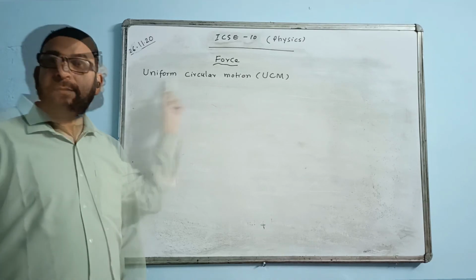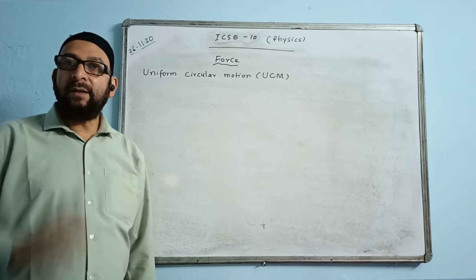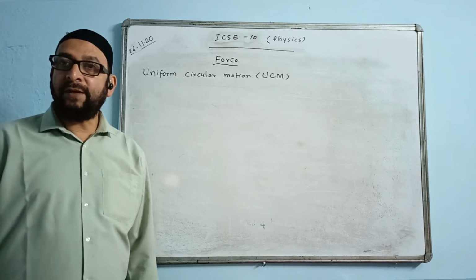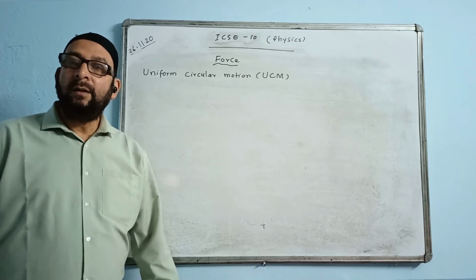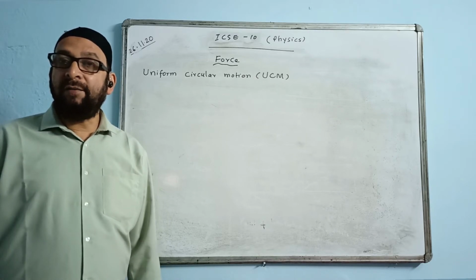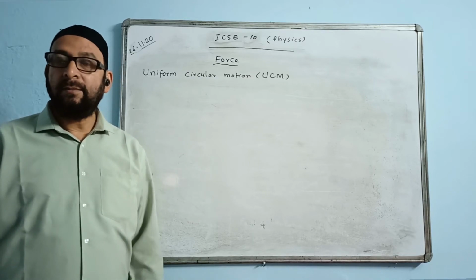Velocity is not constant. In uniform circular motion, speed will remain constant, but not the velocity. You know why velocity becomes variable? Because of the change in the direction of the motion at every point along the circular path.